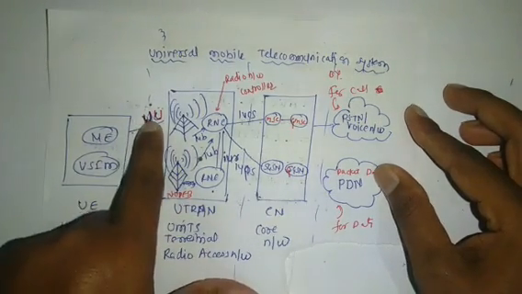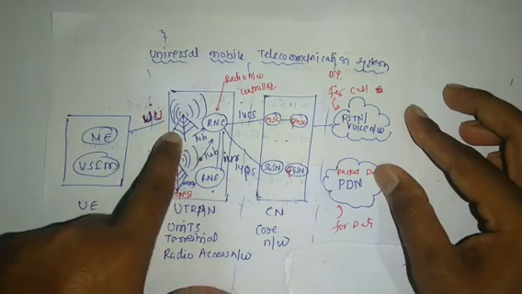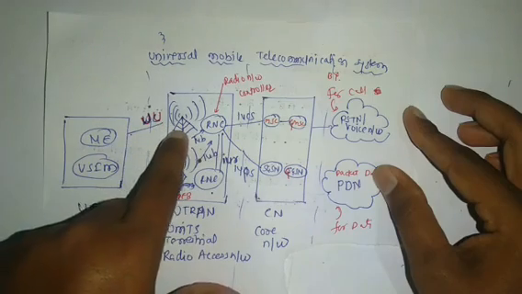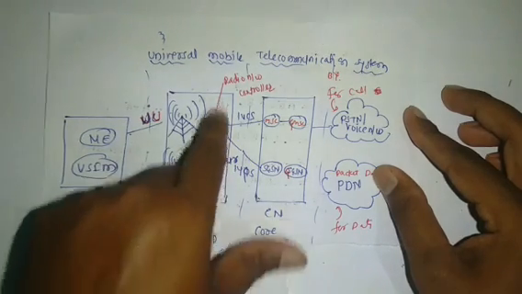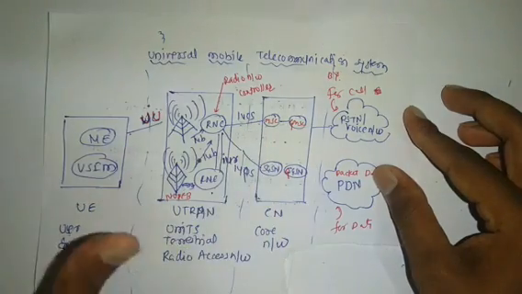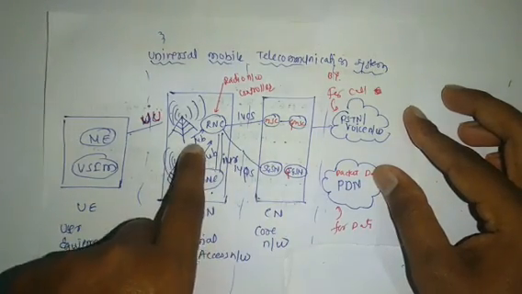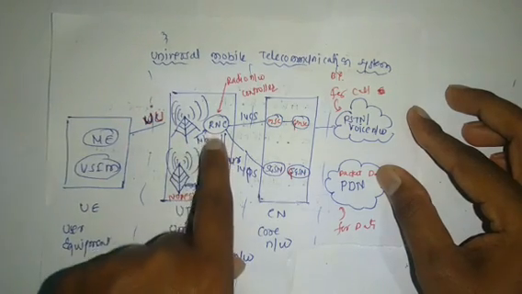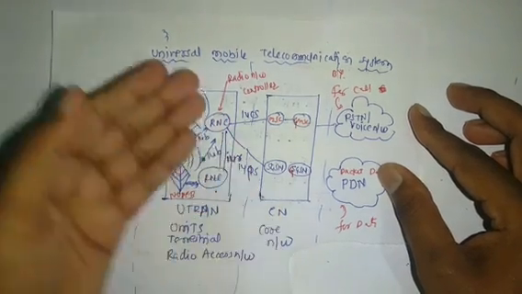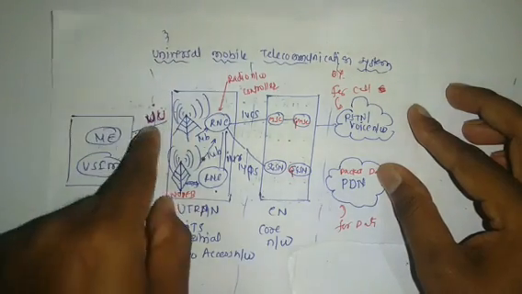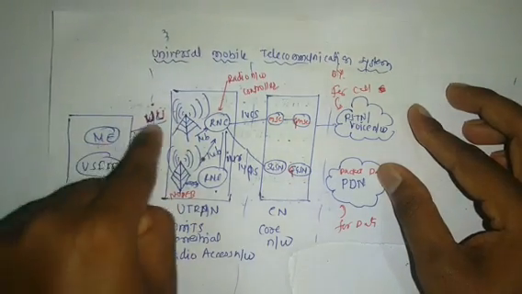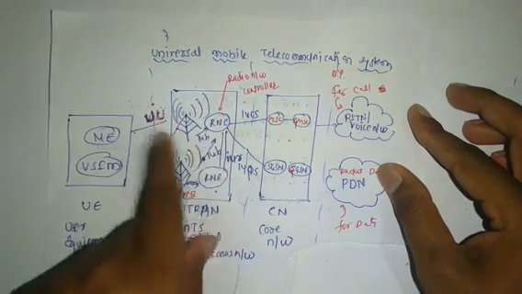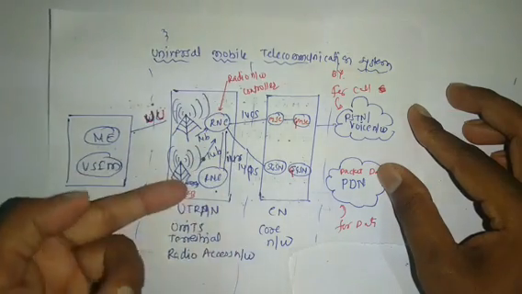This network is connected to the RNC, which is called the radio network controller, by using the Iub interface. The RNC is connected to various Node Bs. The user equipment connects to the Node B, the Node B is connected to the RNC by using the Iub interface, and the RNC is connected to various Node Bs.